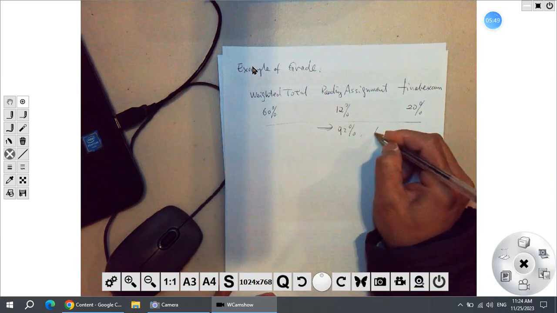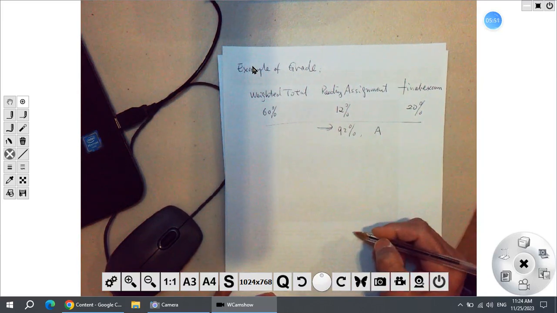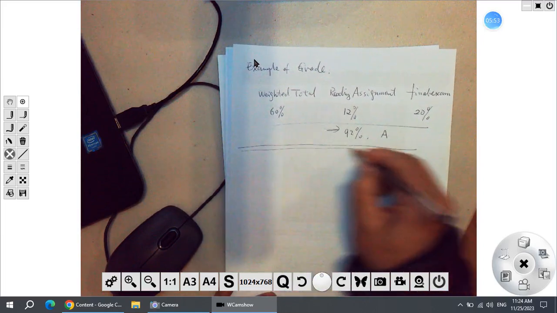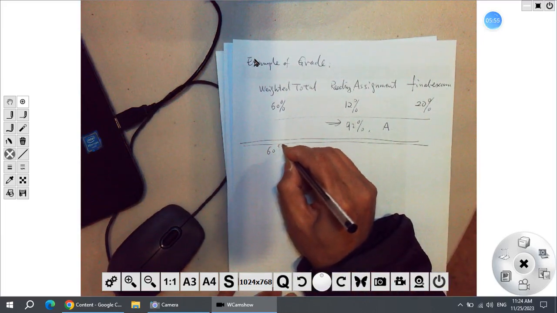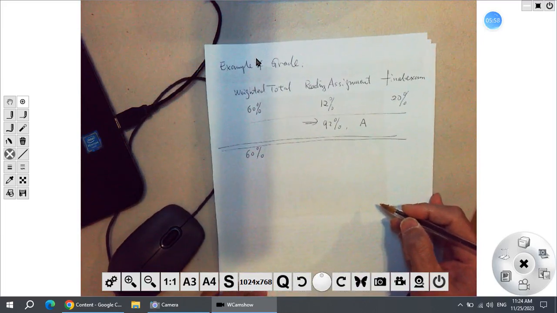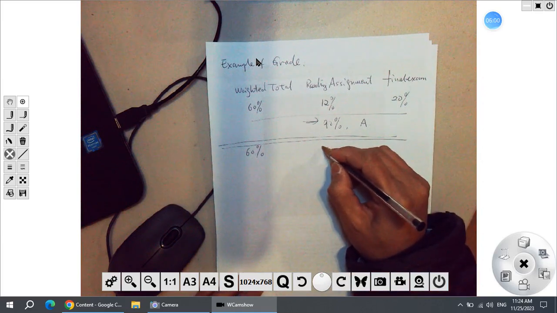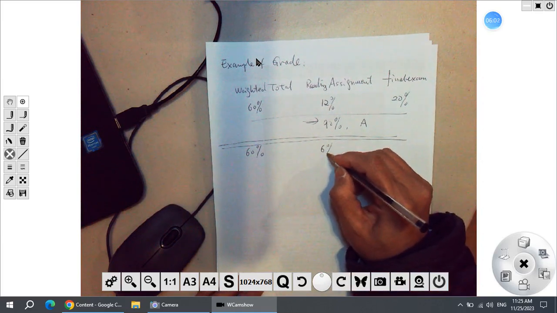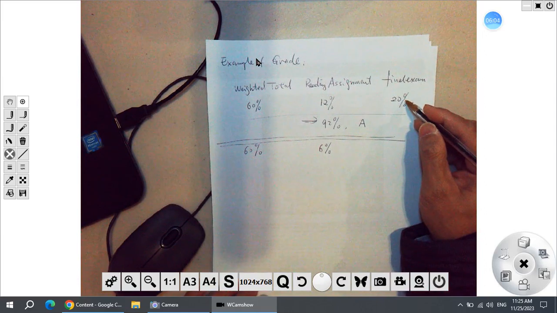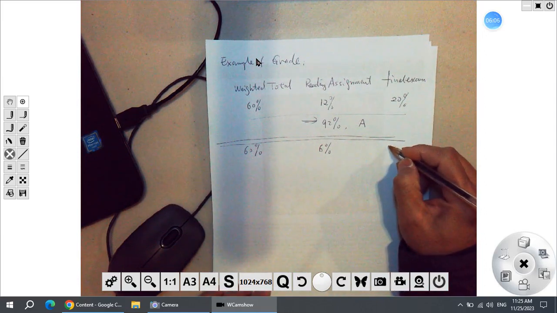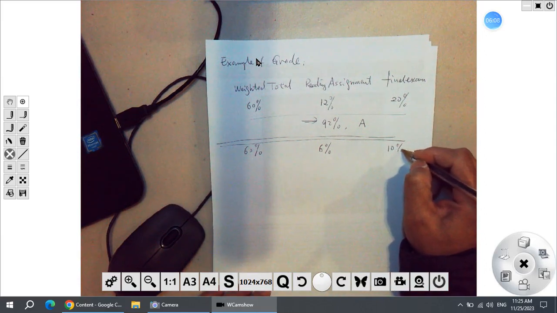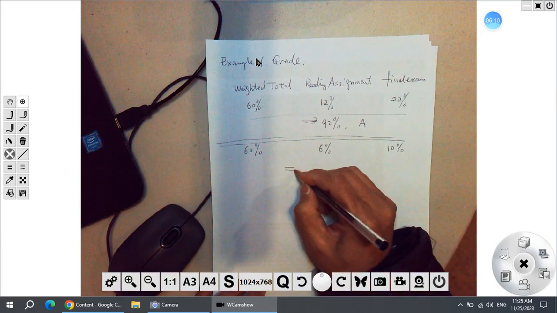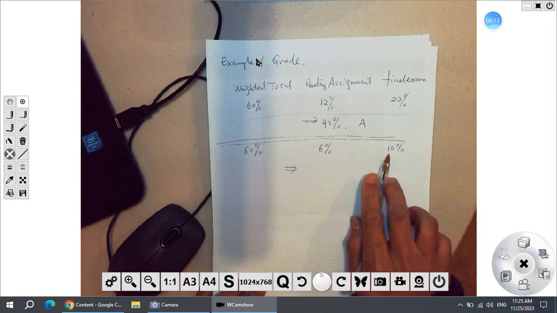That is A. Okay. And if, for example, you still have the same 60% weighted total. The reading assignment, you just finish half of it. That is 6. And the final exam, you get for example half of the credit. Then this will give you 60 and 76.